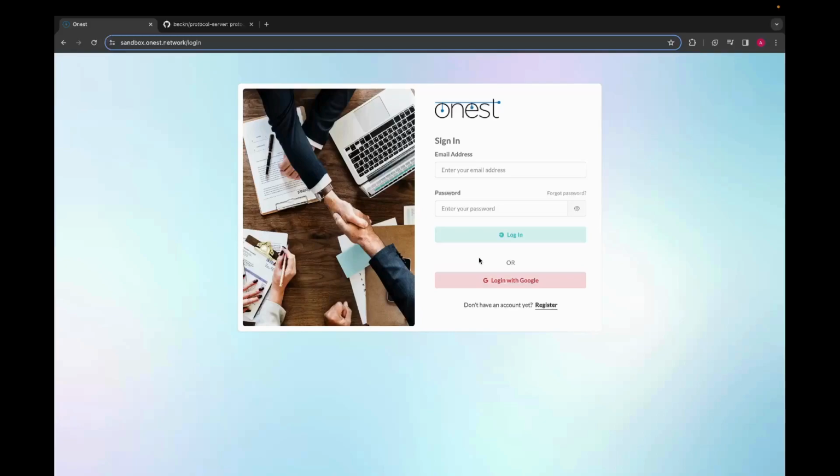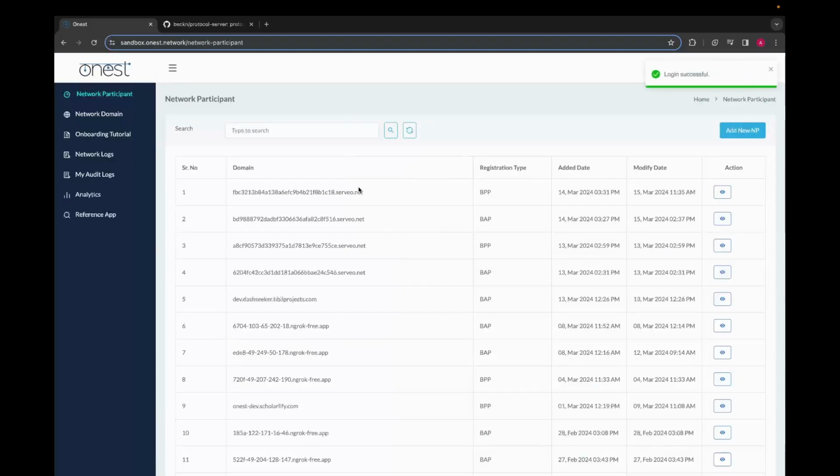Let's go to the website by typing in the URL sandbox.onest.network/login. Here we are at the login page. Since this is a sandbox, we'll use the convenient Google login option for a quick sign in. We are now logged into the sandbox environment of the ONEST network, which is like a test area for us to experiment with the network's features.